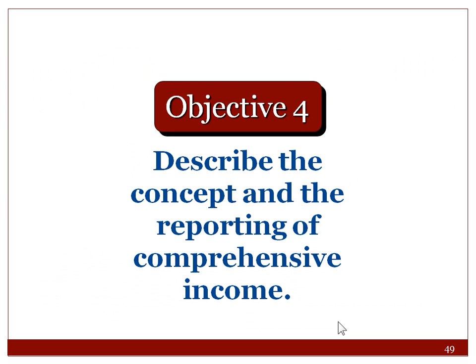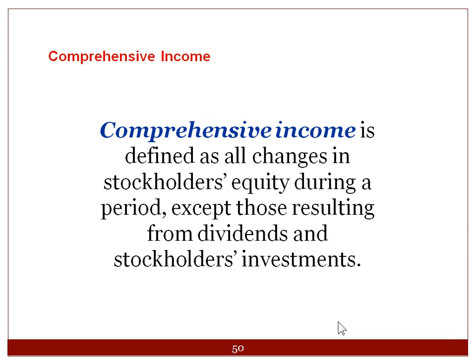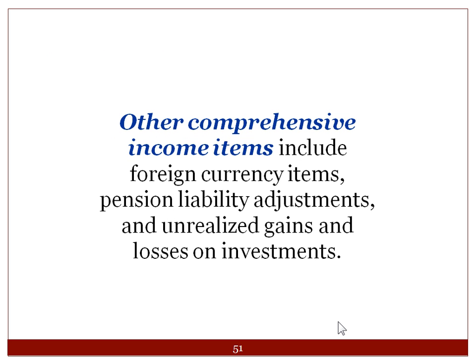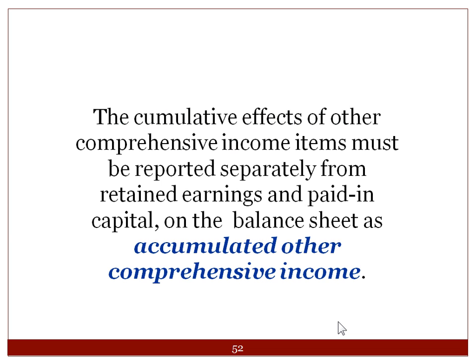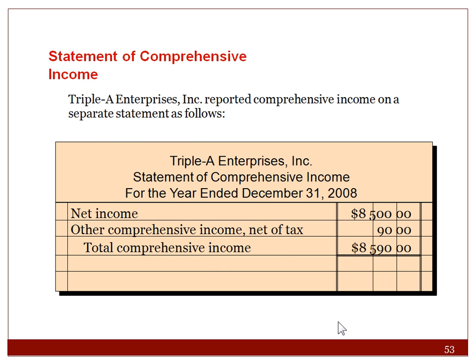Make sure it makes sense. The fourth objective is to describe the concept and reporting of comprehensive income. Comprehensive income is defined as all changes in stockholders' equity during a period except those resulting from dividends and stockholders' investments. Other comprehensive income items include foreign currency items and pension liability. So the cumulative effects of other comprehensive income items must be reported separately from retained earnings. So here's what it would look like: net income, other comprehensive income, total comprehensive income.